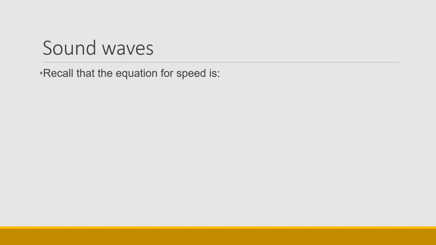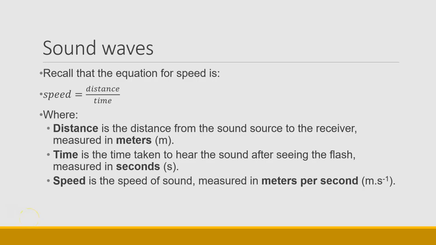Now recall that the equation for speed is distance over time. The distance is measured in meters, and it's the distance from the source of the sound to the receiver, such as the person that is picking up the sound. The time is how long it takes for the sound to reach the ear after seeing the flash, measured in seconds. And the speed would then be the speed of the sound through that medium, measured in meters per second.